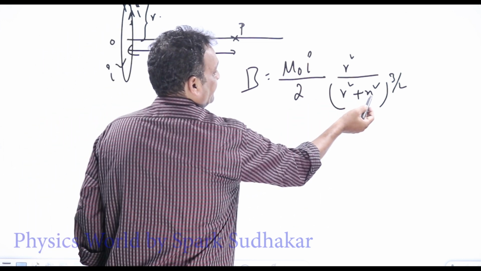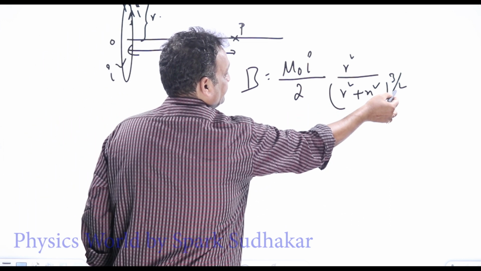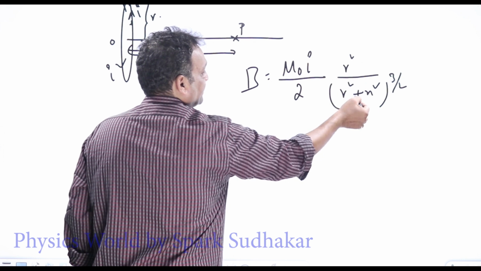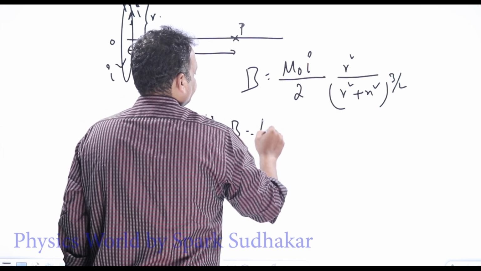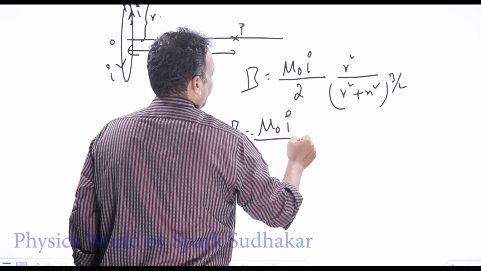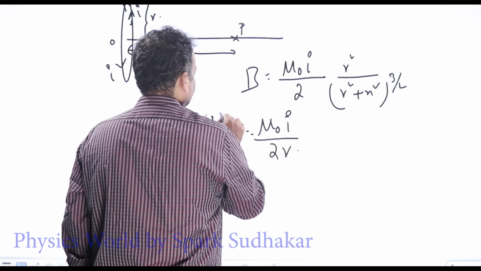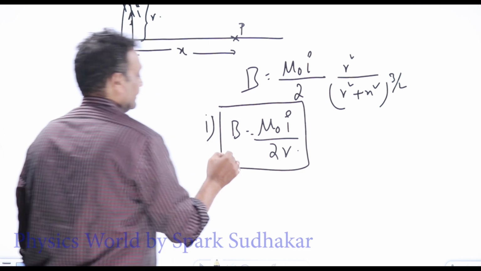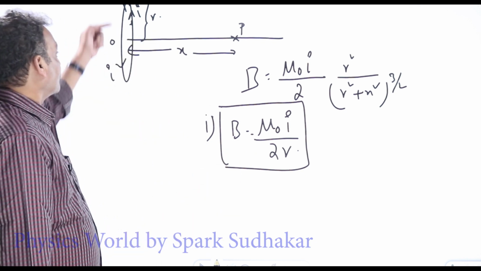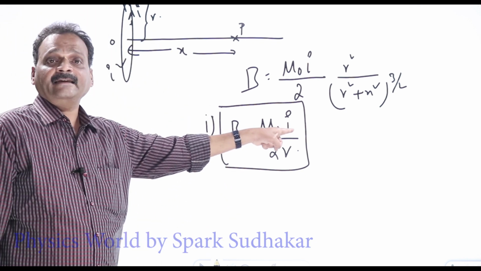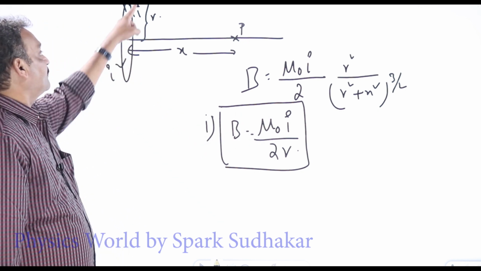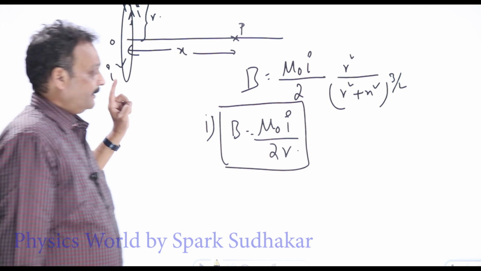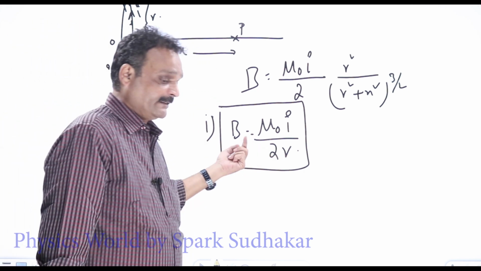When x becomes 0, it is r square to the power 3 by 2, that is nothing but r cube. r square by r cube is nothing but 1 by r. So B is equal to mu naught I by 2r. This is the expression for the magnetic field due to a circular current loop of radius r carrying a current I. This is the magnetic field present at the center of any circular current loop of radius r. This is an important result again.